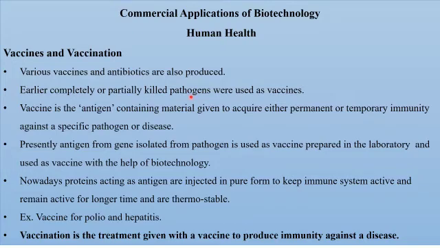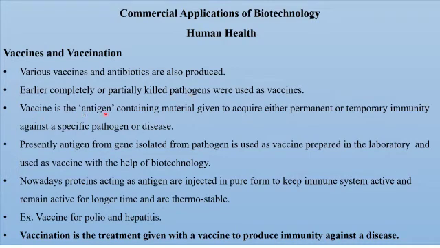There are a number of viral and bacterial diseases like polio or diphtheria, tuberculosis, measles, chickenpox, etc. And we all have received vaccines for these. So our antibodies for these pathogens have already been produced and hence we have received immunity against that particular pathogen or disease.